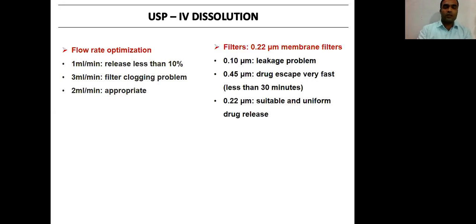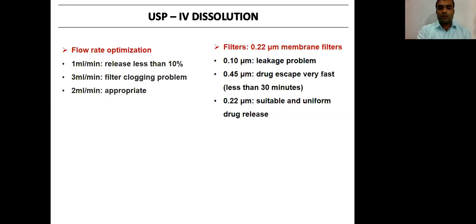Second is filter. We selected three different filters. The 0.1 micron membrane filter showed leakage or clogging problem, and with the 0.45 micron filter we got dissolution in less than 30 minutes. That is very fast drug escape.